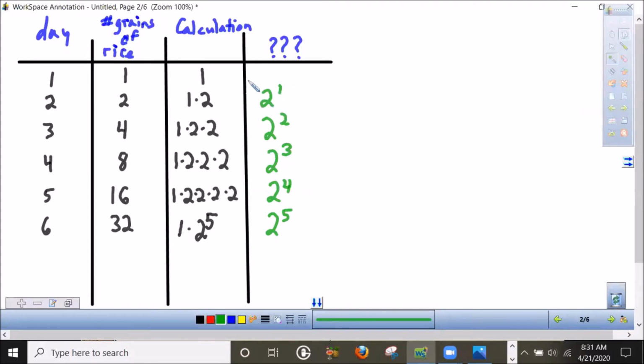Well, gee, could I write this one as a power of 2? If I just continue to follow this pattern, it would make sense that 1 is the same thing as 2 to the 0 power. So each calculation is really just a power of 2, but notice that the power of 2 is not lining up with the day that we're on. 2 to the 5th power is on the 6th day. 2 to the 4th power is on the 5th day. 2 to the 3rd power is on the 4th day. So it seems that the power of 2 is always 1 behind the day that we're on.